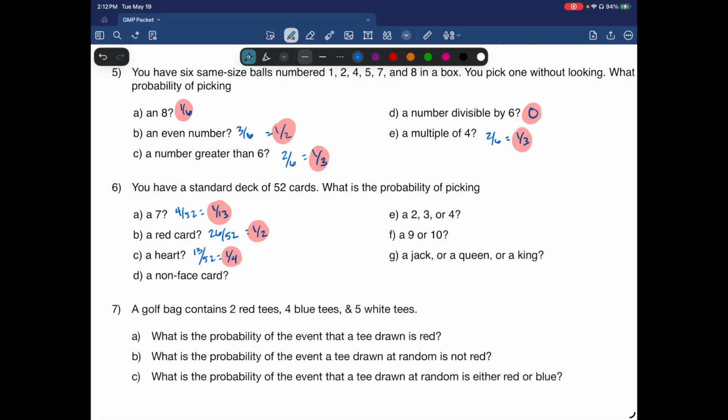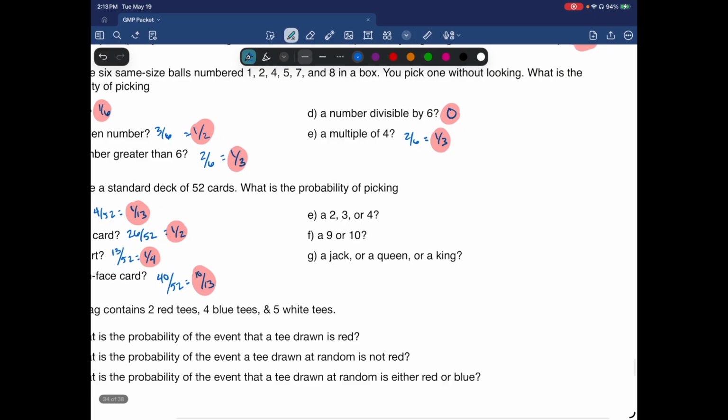A non-face card. Earlier in a previous problem, we said a face card was a jack, king, or queen. There are 3 of those. There's 4 suits. That's 12 total. So 52 minus 12 is 40. So 40 out of 52. And that's going to reduce to 10 over 13. So 10 out of 13 chances that you're going to get a non-face card.